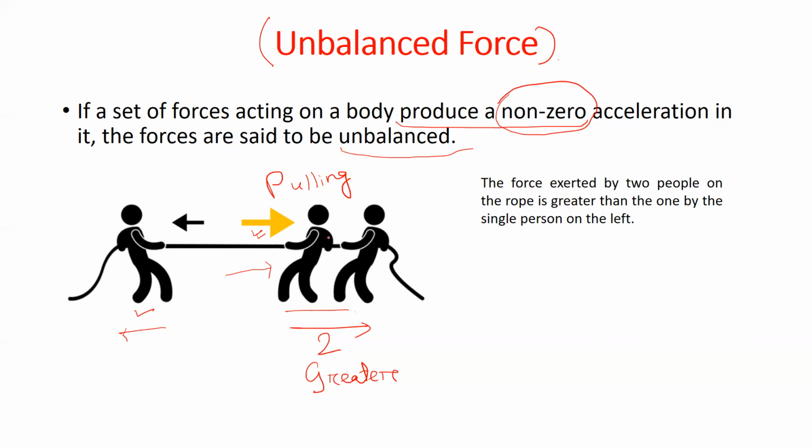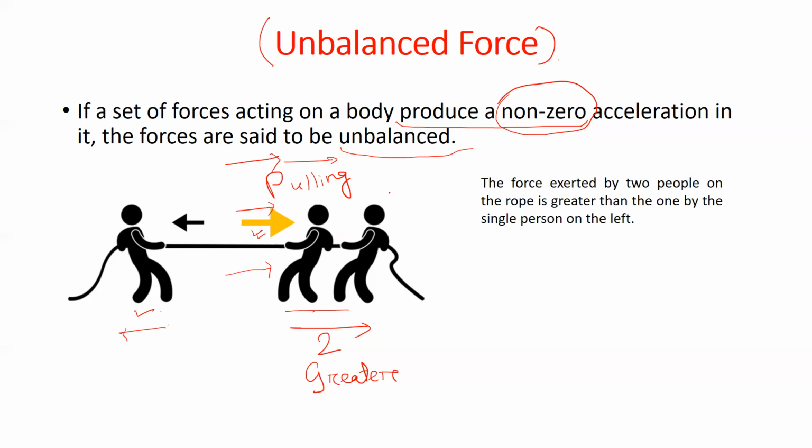The acceleration on this rope would be from left to right, because the force acting from left to right due to these two people will be greater than the force acting from right to left due to the single person. So the net acceleration would be in the direction of this arrow.